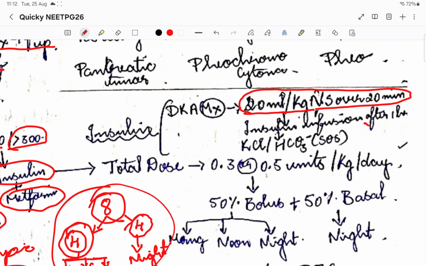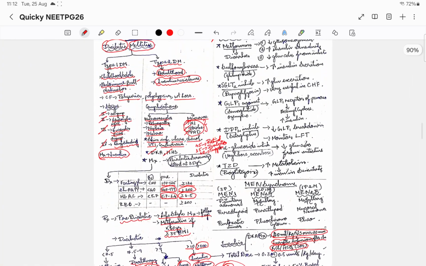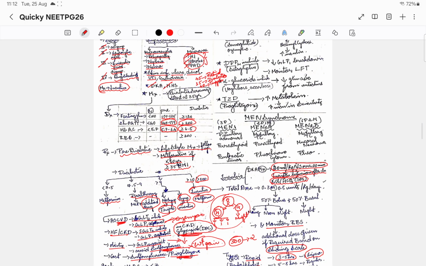Then after 1 hour we introduce the insulin infusion, the rapid acting insulin like Lispro. Then we go for electrolytes. We take all the blood samples in an emergency situation and check the electrolyte levels. If needed, we give bicarbonate and KCl, because KCl is needed to correct the potassium levels. So this is the entire management of diabetes.